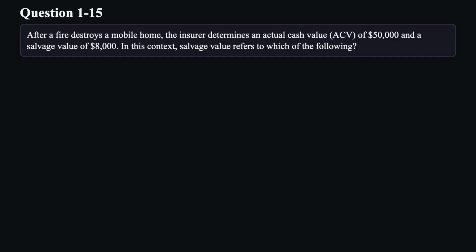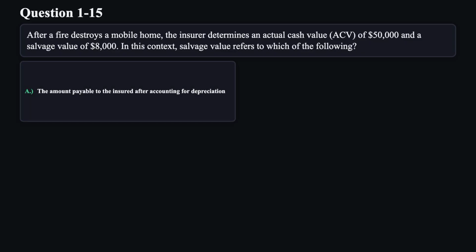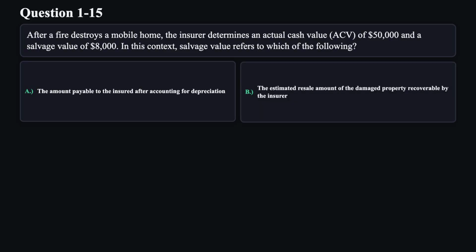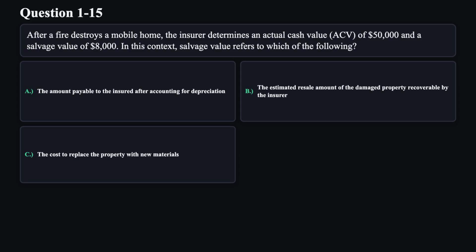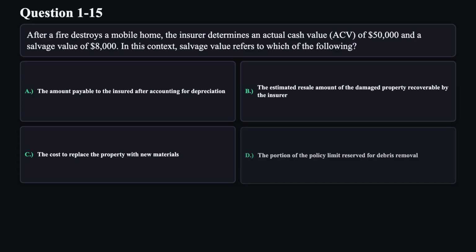Question 15. After a fire destroys a mobile home, the insurer determines an actual cash value, ACV, of $50,000, and a salvage value of $8,000. In this context, salvage value refers to which of the following? A. The amount payable to the insured after accounting for depreciation. B. The estimated resale amount of the damaged property recoverable by the insurer. C. The cost to replace the property with new materials. D. The portion of the policy limit reserved for debris removal.